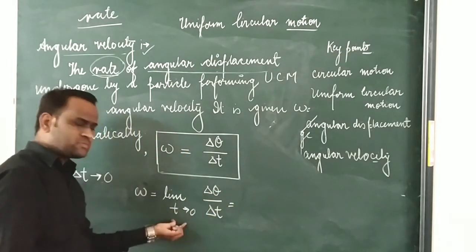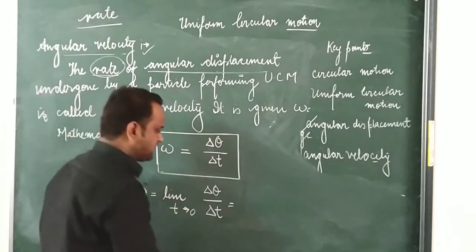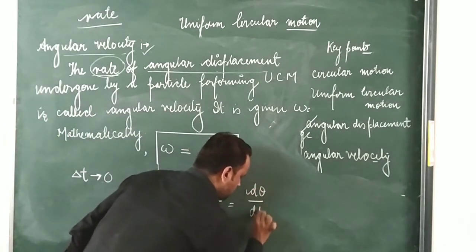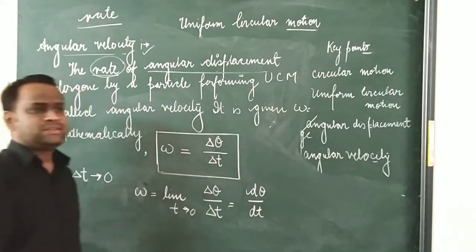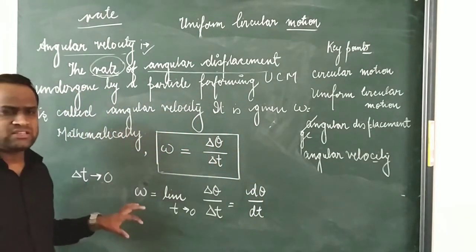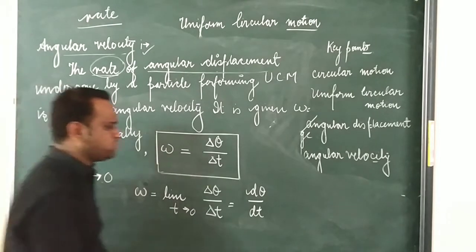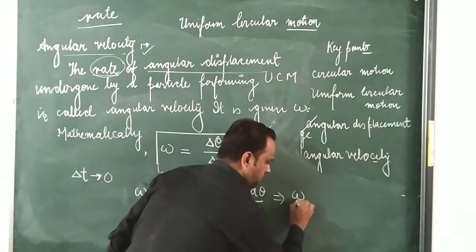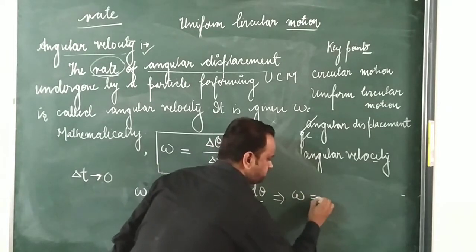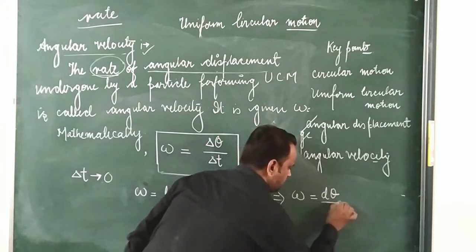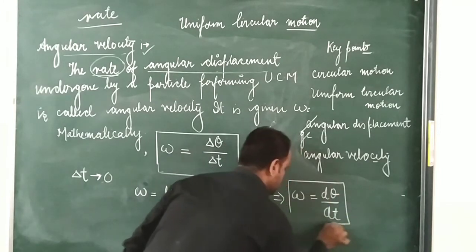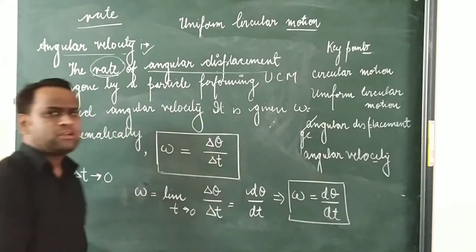When change is very small, meaning instantaneous, we can say that it is d theta upon dt. So in order to calculate the instantaneous angular velocity, we can use the formula d theta upon dt for a certain instant of time. So this is the mathematical expression for the angular velocity.